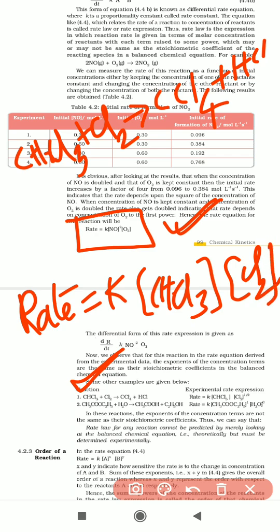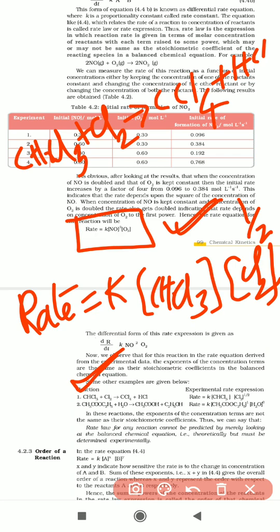If you calculate from experimental values, the chlorine order becomes half, the power 1/2 is there. So the experimental values and the theoretical calculated values will not be the same. If you take the balanced equation, the rate of reaction may differ. It will not be the same.